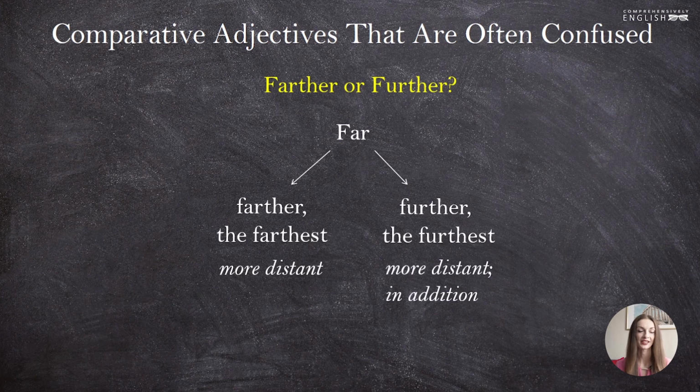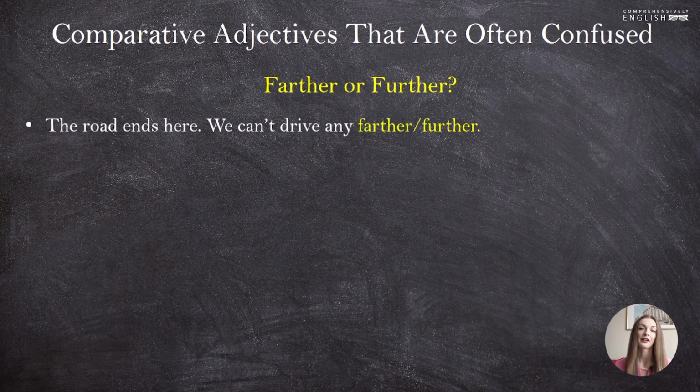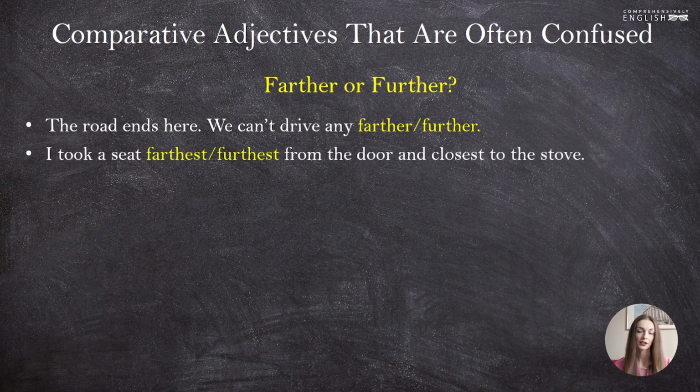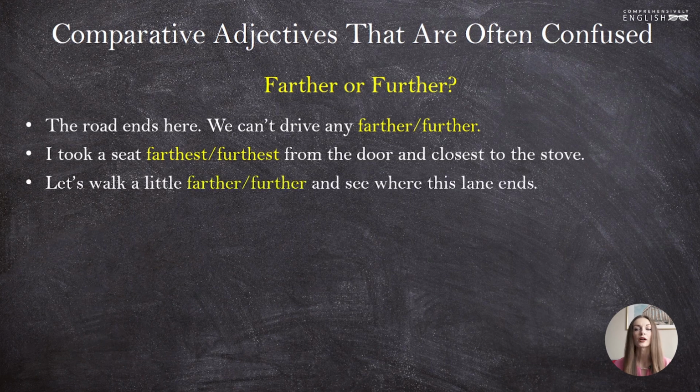We'll start with the sentences in which we can use both farther with an a and further with a u. The road ends here. We can't drive any farther or further. There is no difference, as we are speaking about a physical distance, so you can use both options. I took a seat farthest or furthest from the door and closest to the stove. Again, no difference between these two forms. Let's walk a little farther or further and see where this lane ends. The same story, we are speaking about the distance, so both options are relevant.